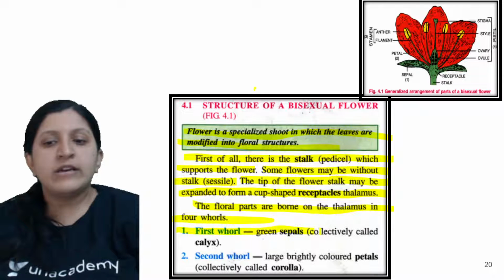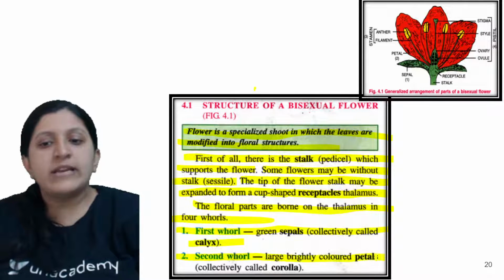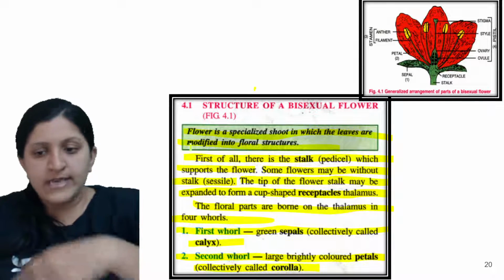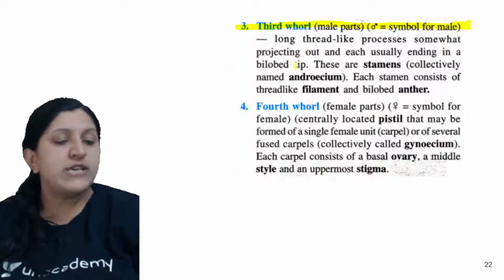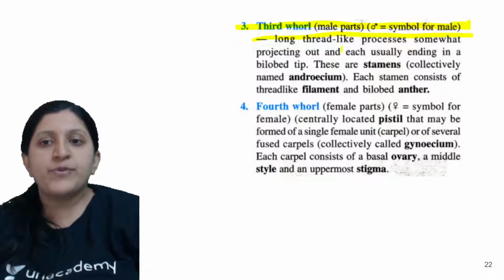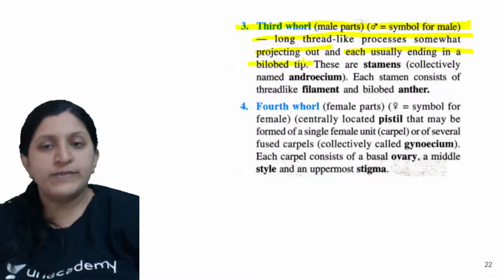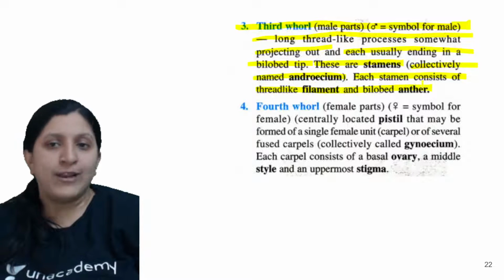The first whorl, the green sepals, collectively called the calyx. The second whorl, the large brightly colored petals, collectively called the corolla. And then there is the third whorl, which is basically the male part, with the symbol for male: a long thread-like process projecting out, each usually ending in a bilobed tip. These are the stamens, or the collective term is androecium. Each stamen consists of a thread-like filament and the bilobed anther.